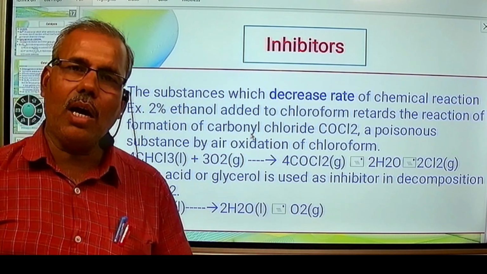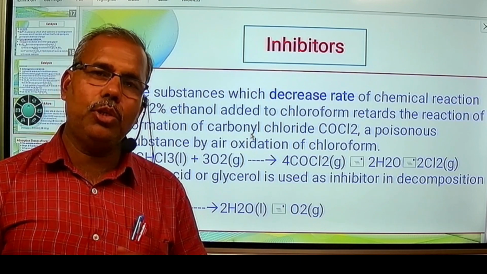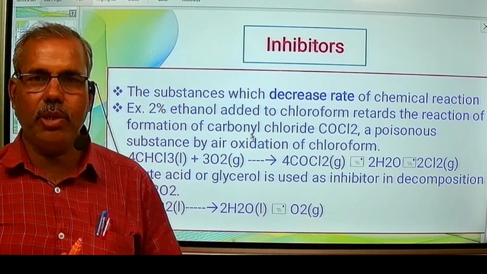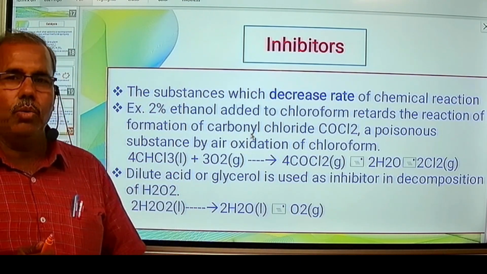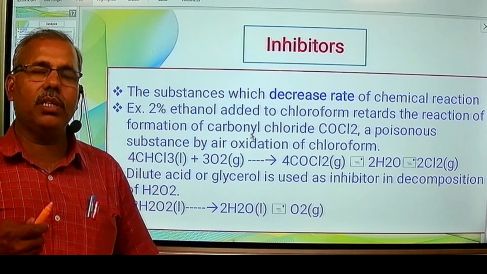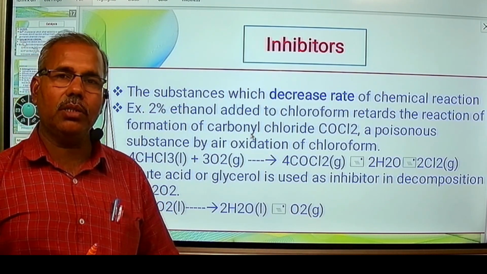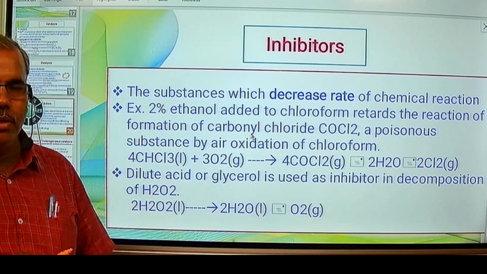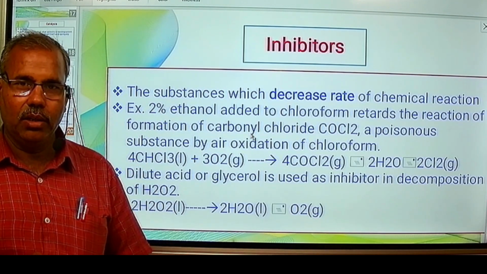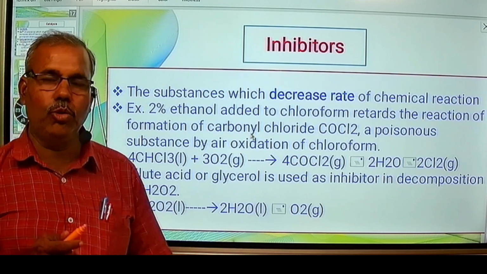Inhibitors are opposite to the catalysts. We studied just now that catalysts increase the rate of reaction, whereas inhibitors decrease the rate of reaction. They retard the reaction. They do not enhance the reaction.